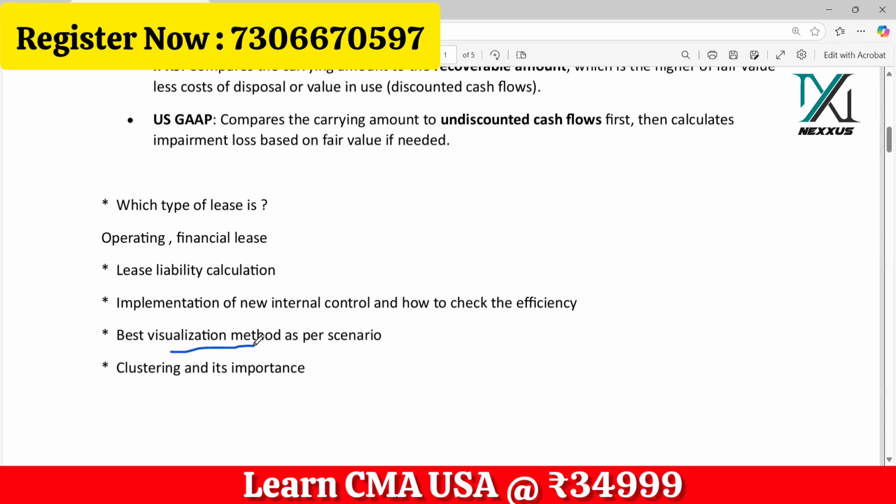We have multiple visualization tools: a bar chart, pie chart, dot plot, flow charts, radar chart, box plot, then dashboards, scatter plots, line charts. So many visualization tools are there. Based on the scenarios, look at what is given about the number of variables, and based on the variables, you can select the best visualization tool. If it wants to show a correlation or relationship between two variables, then a scatter plot is the best option. If you want to show data over the years, the trend, the pattern, the seasonality, the cyclicality, then a line chart is the best one.